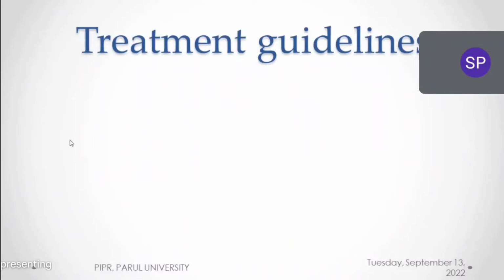So, in previous classes, we have discussed the pathophysiology of asthma and we have also seen the pharmacology of anti-asthmatic drugs. So, in today's class, we'll try to discuss treatment guidelines. Before starting the treatment of asthma, we have to diagnose the condition, right? Anyways, for clinical pharmacologists and clinical pharmacists, we don't have the right to diagnose, but we should know the diagnostic criteria. Usually the diagnostic criteria are based on the symptoms of the patient,